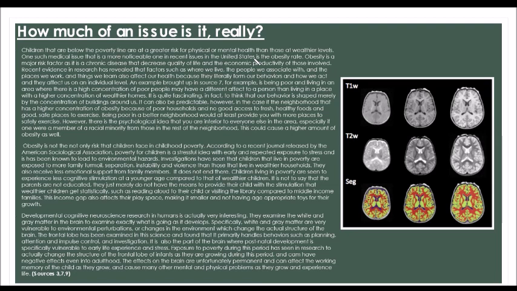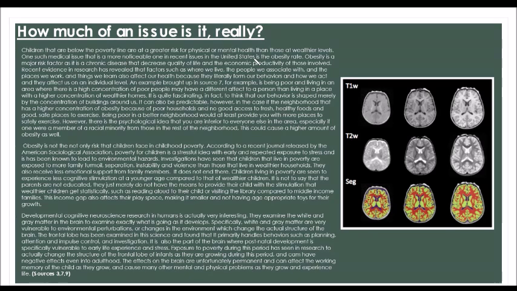Recent evidence and research has revealed that factors such as where we live, the people we associate with, and the places we work and things we learn also affect our health because they literally form our behaviors and how we act, and they affect us on an individual level. An example brought up in Source 7, for example, is being poor and living in an area where there is a high concentration of poor people may have a different effect to someone than living in a place with a higher concentration of wealthier homes.